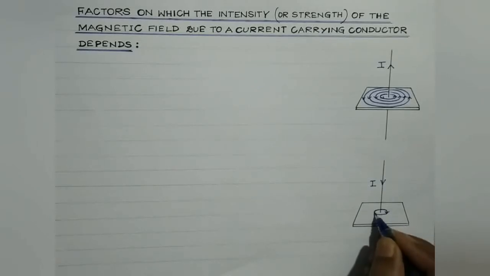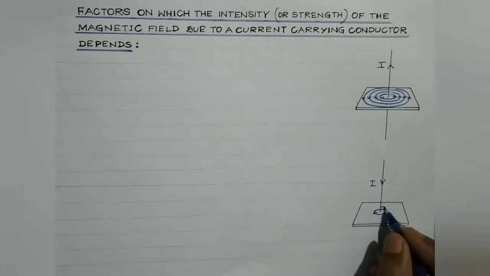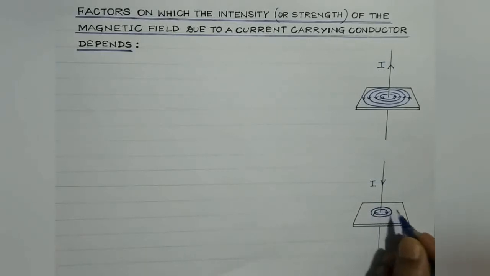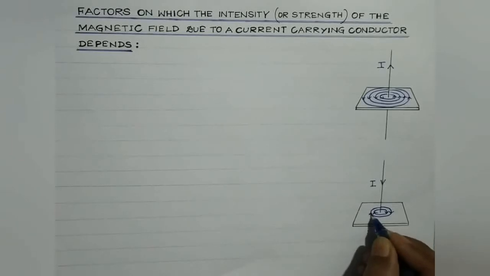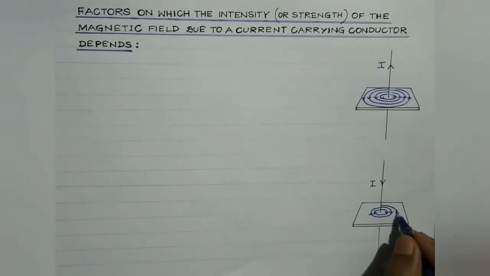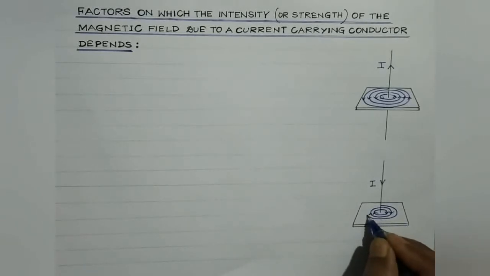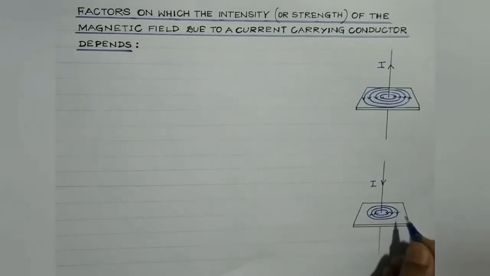So in this case, the direction of the magnetic field lines will get changed. They are in the form of continuous closed loops. That is, they neither have any starting point nor any terminating point. So these are the magnetic field lines due to a straight current carrying conductor.